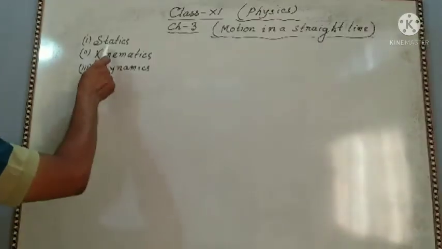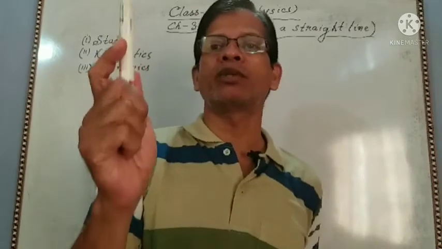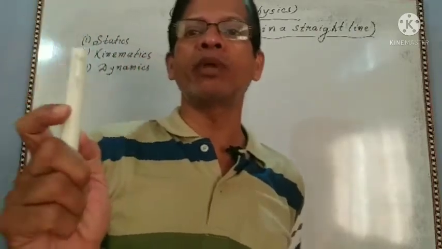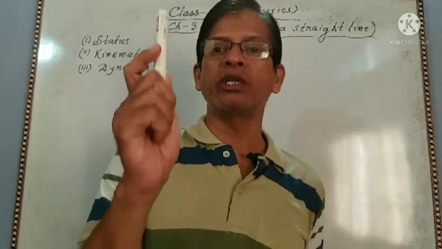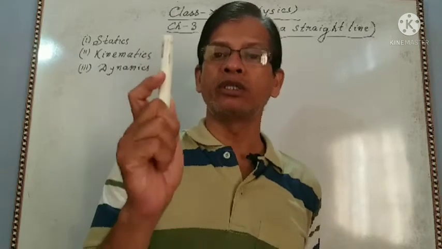So, what have we got? Statics means the body is at rest, but the body is under the effect of forces in equilibrium. Forces in equilibrium means the net force acting on the body is zero.